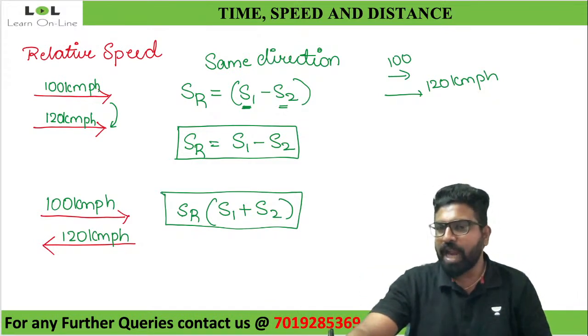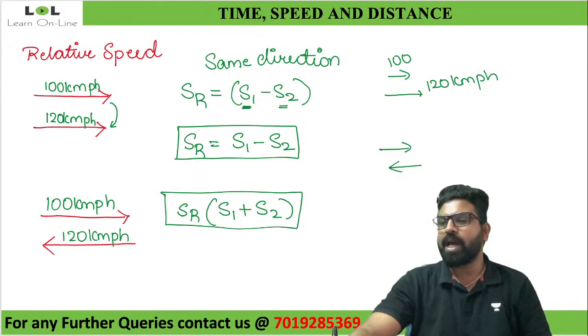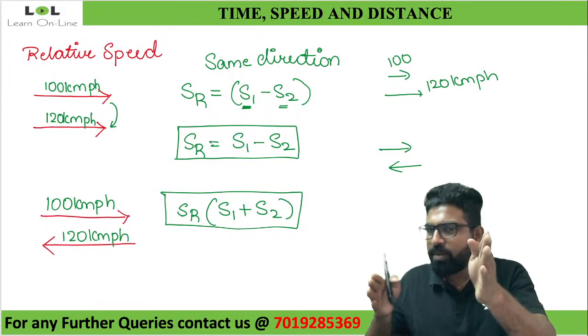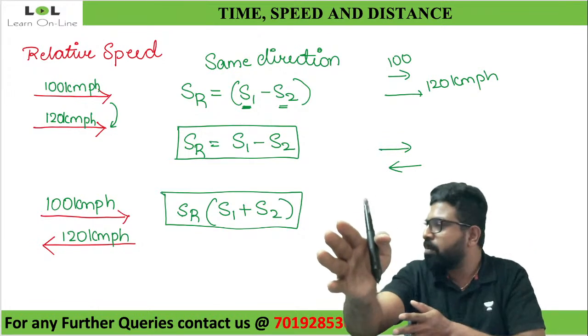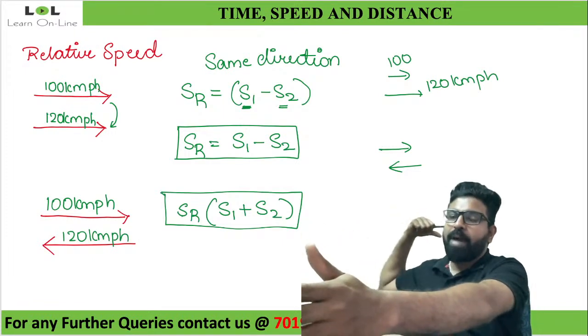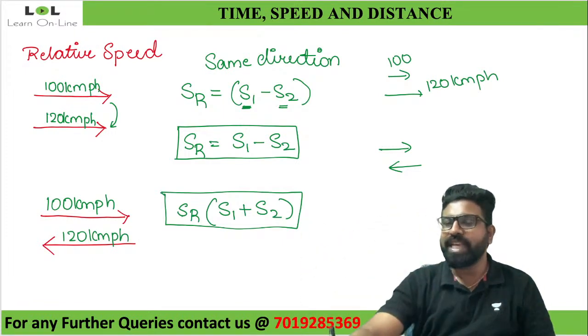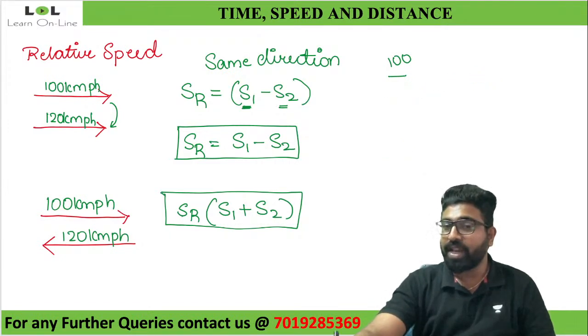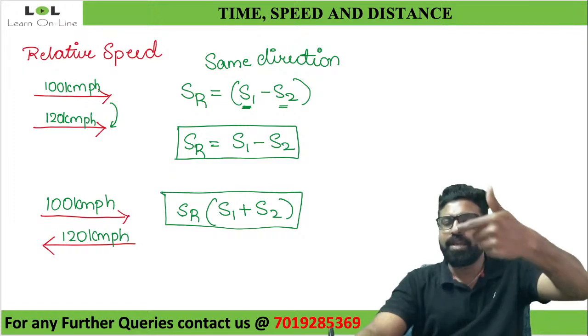What happens if you're traveling at 100 kilometers per hour like this, and the other person is traveling at 120 kilometers per hour like this? Don't you think he'll pass away so fast that when you turn back, you will not be able to see him, because even though you are traveling forward, he is traveling backward? So both of you will not be able to see each other. So what is happening to the speed? That is when you think that your relative speed will be much higher.